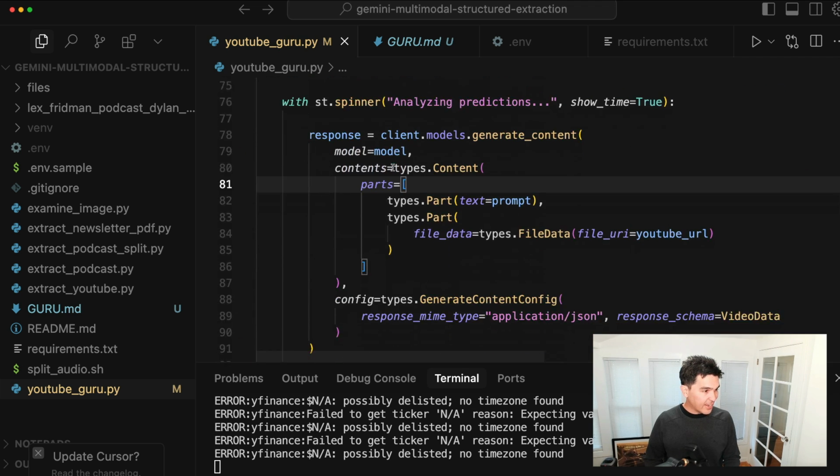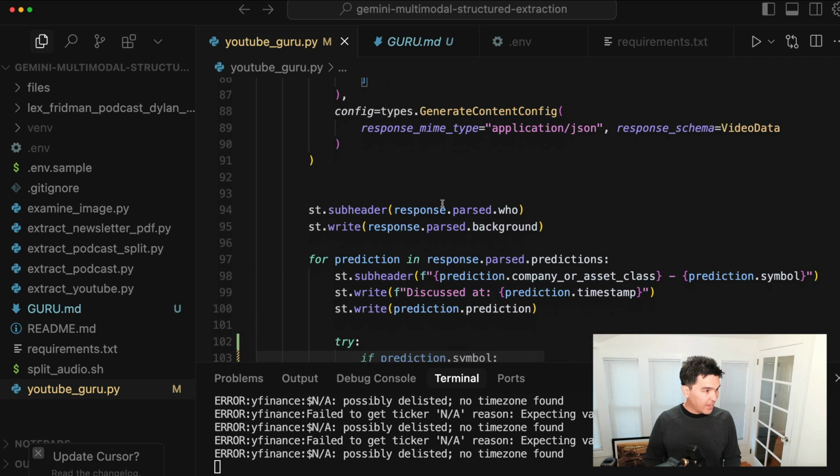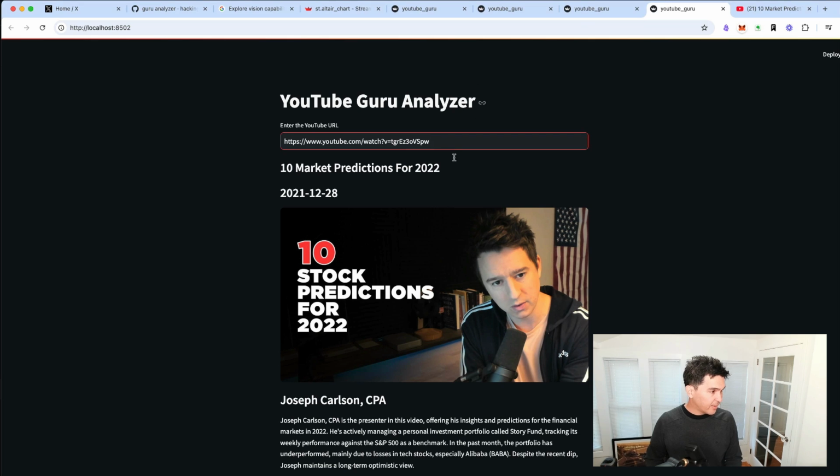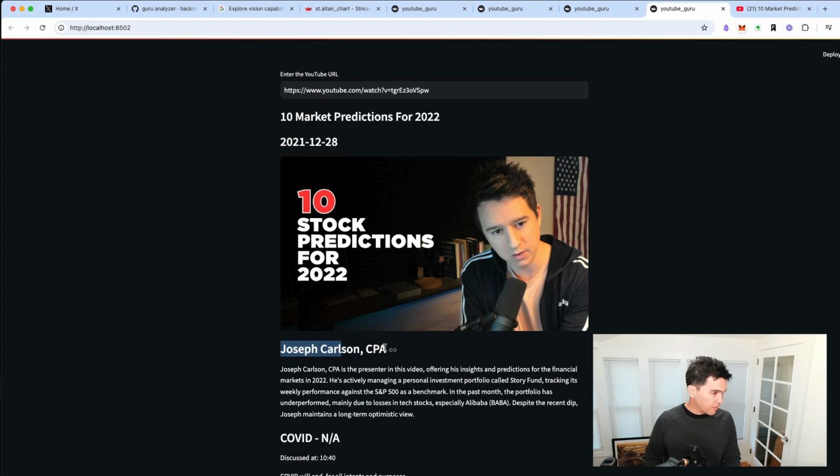And then when I get that data back, you'll notice in my response, I have a response that is parsed. So response.parsed. And so I can write out a subheader of the who. I can write out a subheader of the background. And so you see here, this is my subheader. It's Joseph Carlson is the who that we're talking about. And in his background, he's the presenter that offers insights.